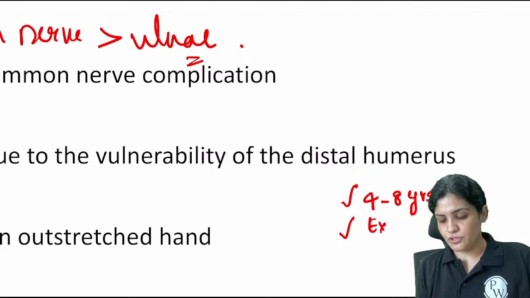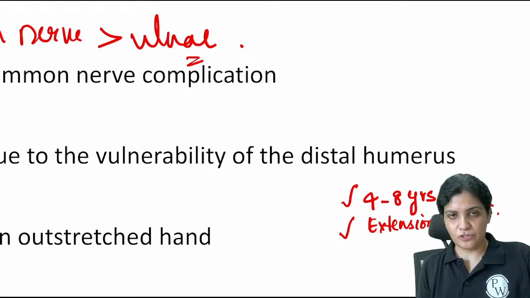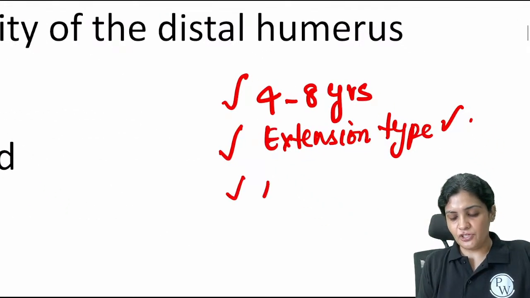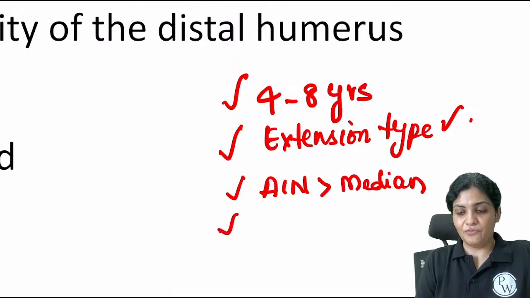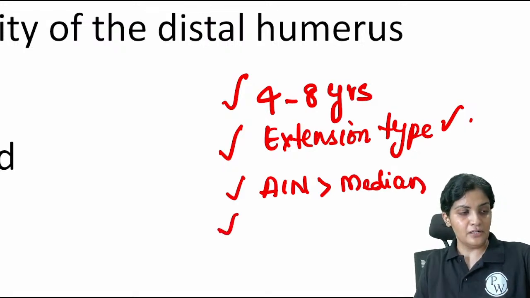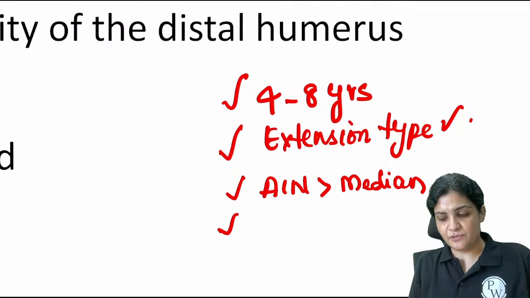Extension type is most common, right? And the most common nerve injury we have already discussed, that is the anterior interosseous nerve more than the median nerve. Then what is the most common vessel which is injured here? Yes, Nitin, you're right. The extension type is most common.